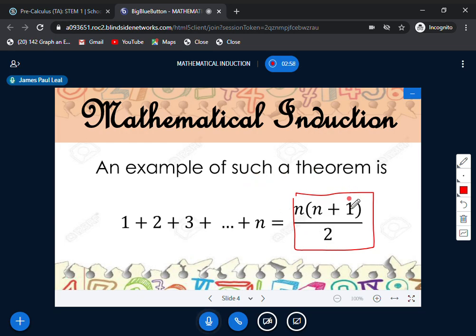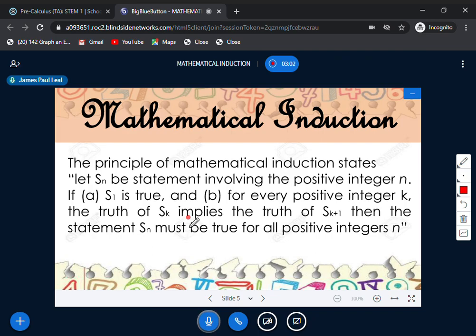The principle of mathematical induction states: let S of n be a statement involving the positive integer n.